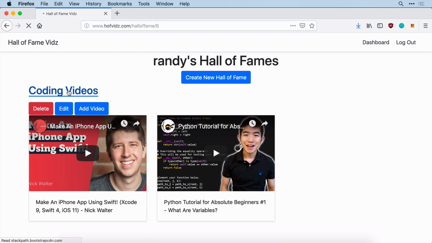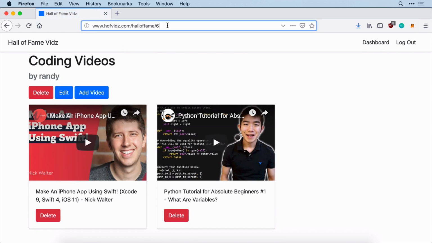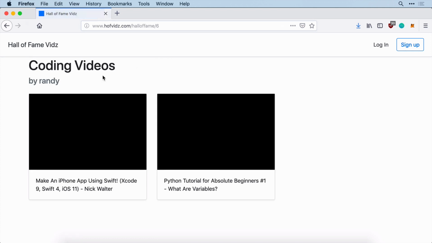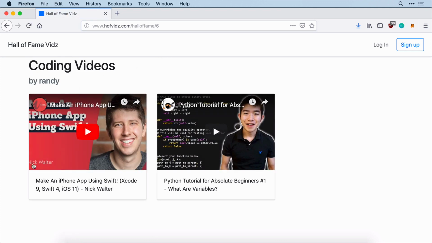But you can see if I click on a particular Hall of Fame, I can go share this URL with somebody, right? I can copy this, paste it, and if I share it with someone who's not logged in, let me go ahead and log out here so you can see this. So log out, and I'm going to put back in that URL. Okay. Here we go. You can see coding video still exists. We just don't have those buttons to say delete or add another video, right? Now it's like, oh, okay. This is a Hall of Fame that you can share with somebody.